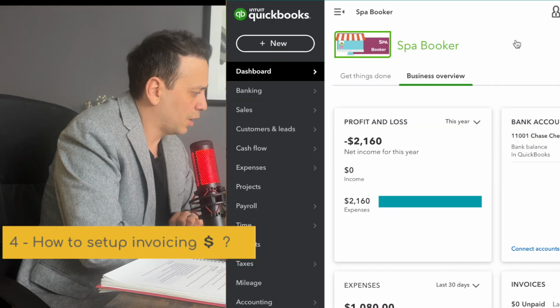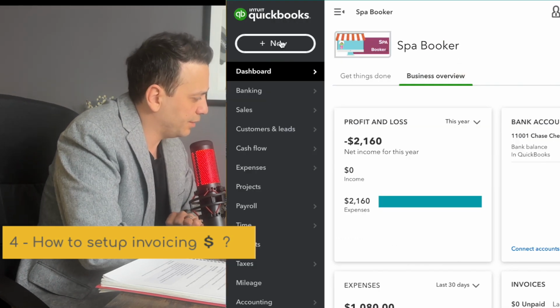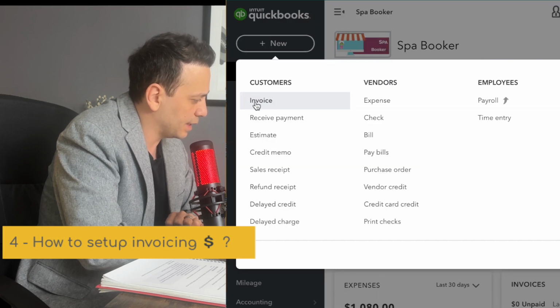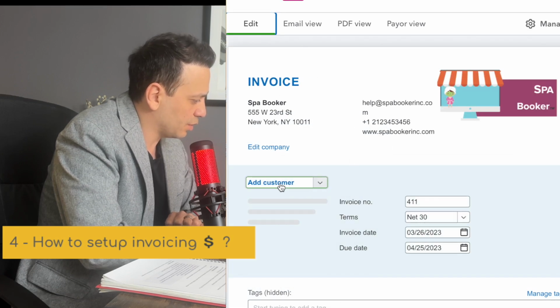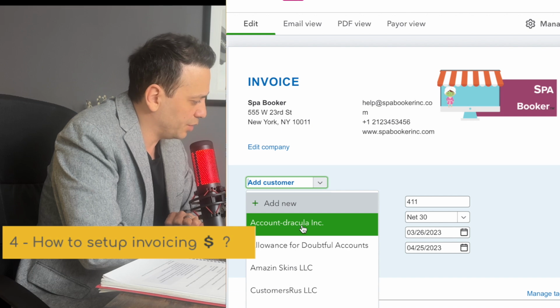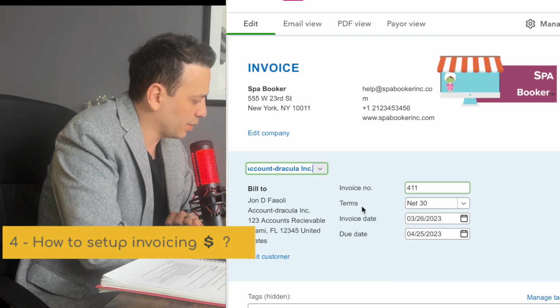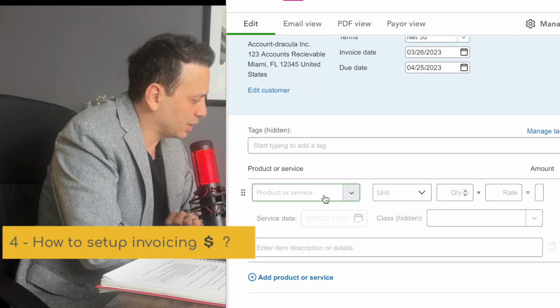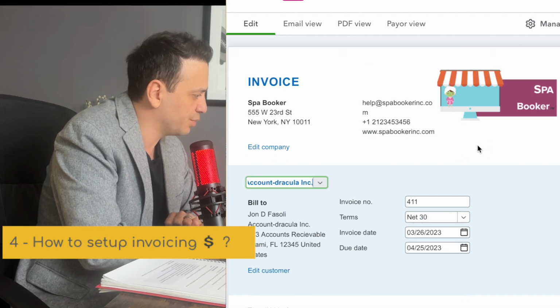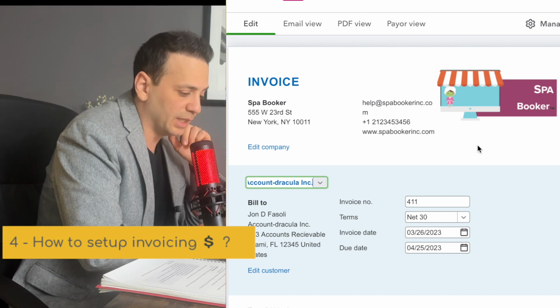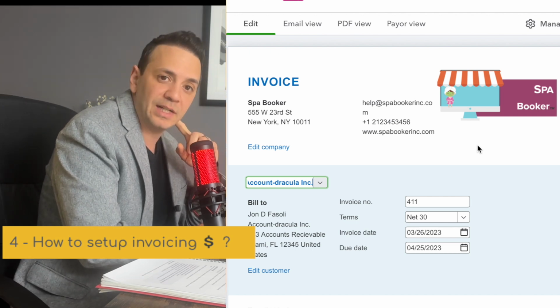All right, so we're here in QuickBooks Online, and it's saying to go to the top left of the screen and click on New, and then under Customer, select Invoice. All right, so far so good. And then from there, it's saying to add the customer. So I'm going to add a customer right here from my drop-down menu. All right, so actually it knows what it's talking about. And then it's asking me to enter the quantity of the product, or the product name and then the quantity. So it actually knows what to do here. So this is actually pretty good guidance when it comes to creating an invoice in QuickBooks Online. So this actually has been pretty good.